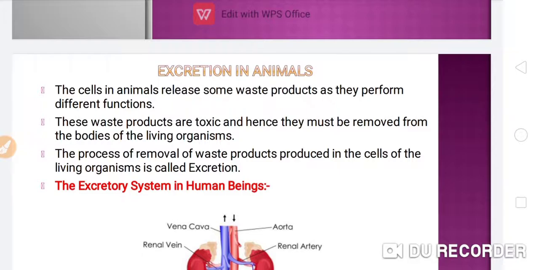The cells in animals release some waste products as they perform different functions. These waste products are toxic and hence they must be removed from the bodies of living organisms. This process, the removal of the waste products produced in the cells of living organisms, is called excretion.